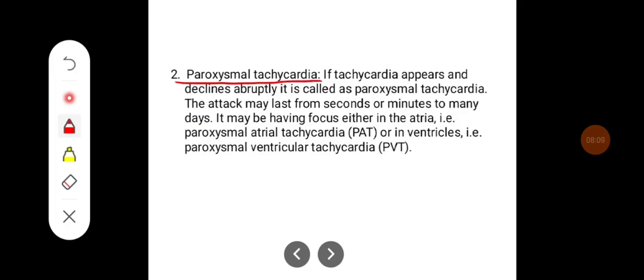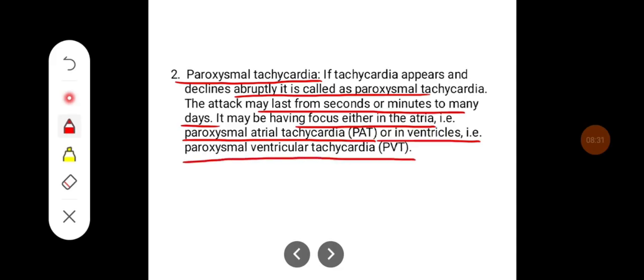Paroxysmal tachycardia. If the tachycardia appears and declines abruptly, it is called paroxysmal tachycardia. The attack may last from seconds or minutes to many days. It may have a focus either in the atria, which leads to paroxysmal atrial tachycardia, or in the ventricles, which leads to paroxysmal ventricular tachycardia.